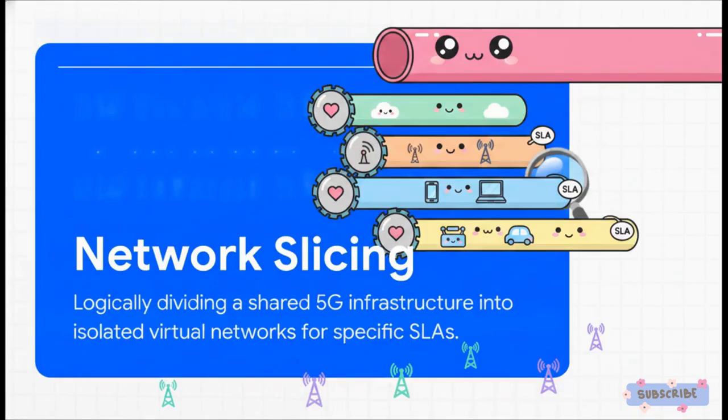Well, the ultimate fix to this crisis is network slicing. Network slicing takes that one shared, massive physical 5G infrastructure, think of it like a giant fiber optic pipe, and logically divides it into multiple, completely isolated virtual networks. Imagine that main pipe magically sliced horizontally into smaller, distinct, glowing virtual pipes. Each of these slices is perfectly customized to meet a specific service level agreement, or SLA.